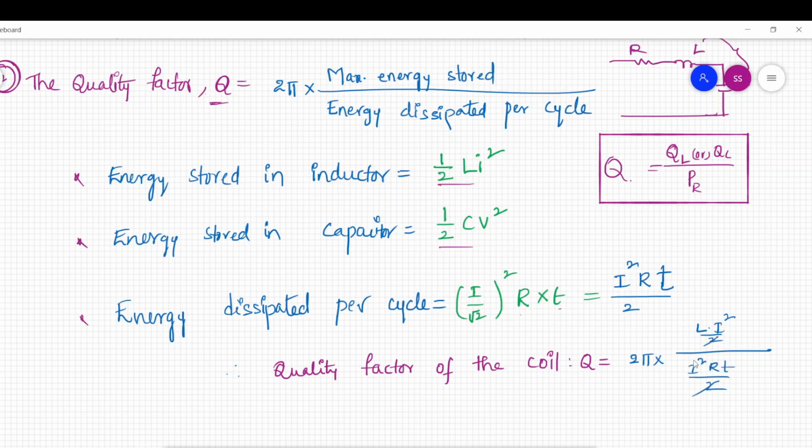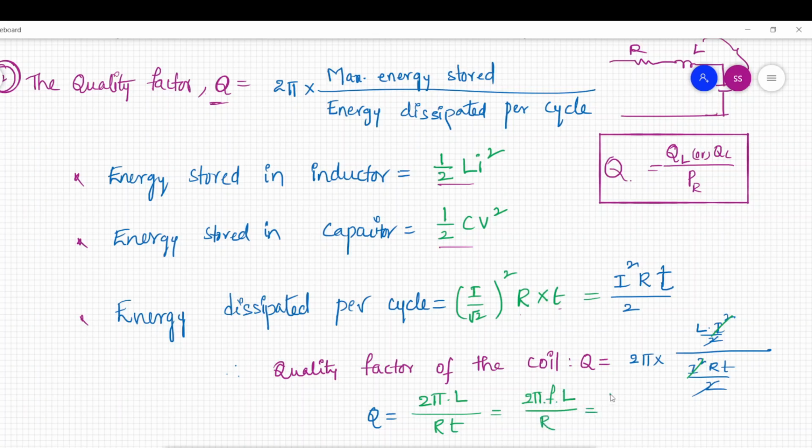If you cancel out the common factors, this I square gets cancelled, and you get Q equal to 2 pi into L by R into T. If I shift this T to the numerator, 1 by T is nothing but frequency, so 2 pi f into L by R.